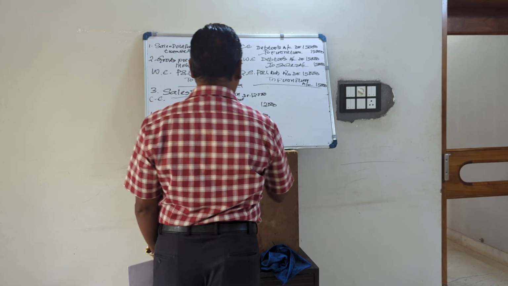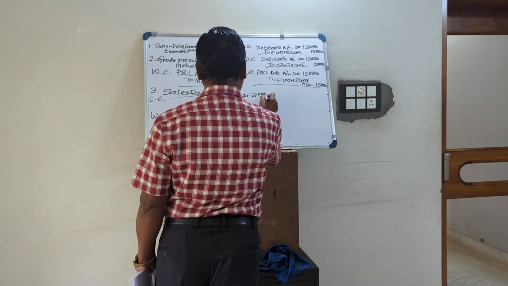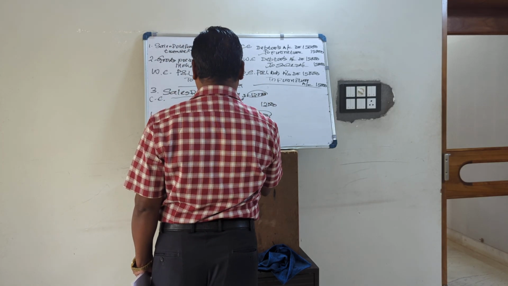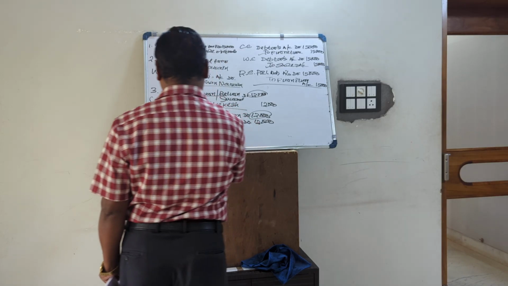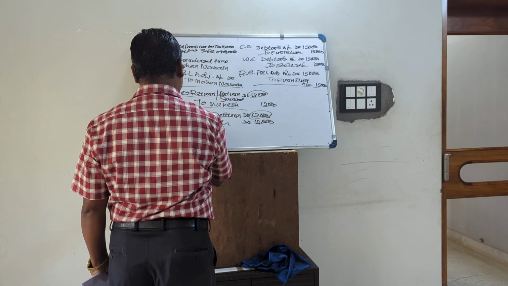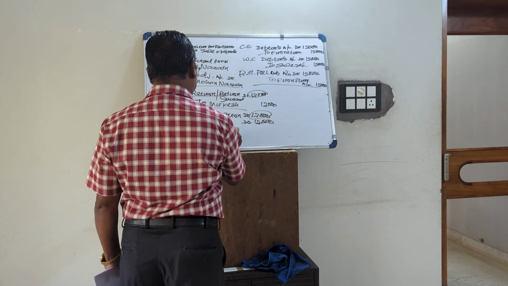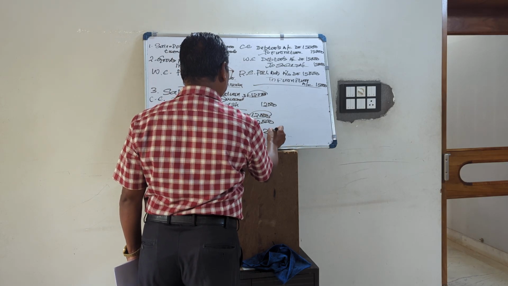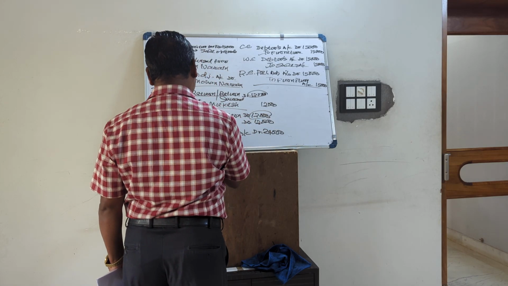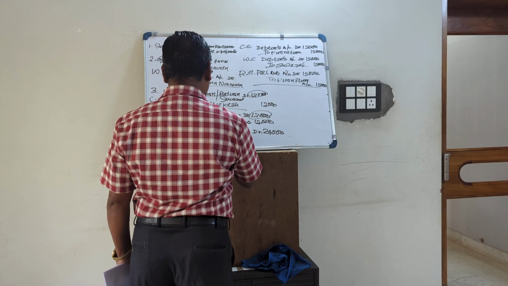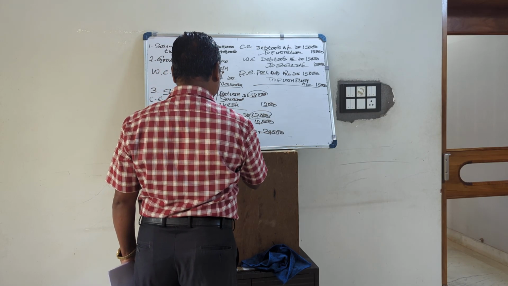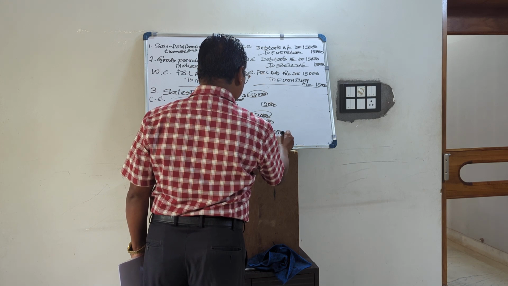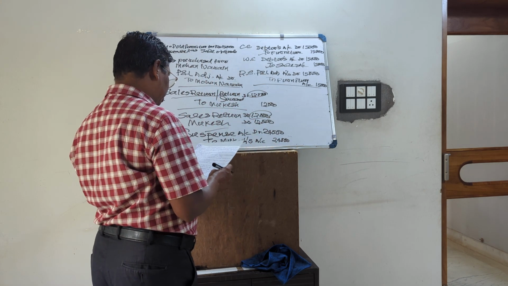So sales return is correctly debited. Then Mukesh should be credited. Mukesh is wrongly debited. It should be credited. So Mukesh will be credited 24,000, and rectification is through suspense. It is a one-side error. So suspense account debited 24,000 to Mukesh account. Return of goods from Mukesh wrongly debited to his account is thus rectified with the help of suspense account.